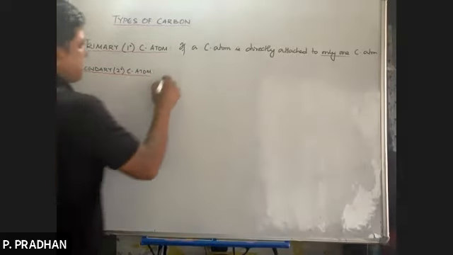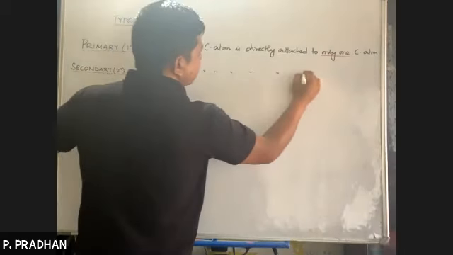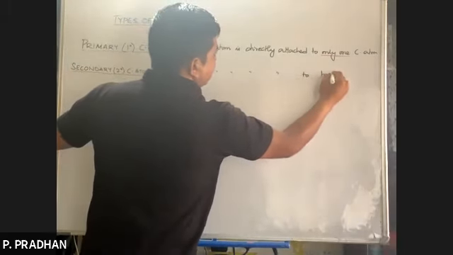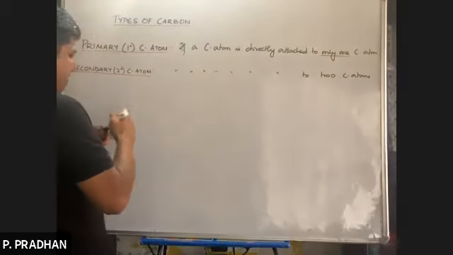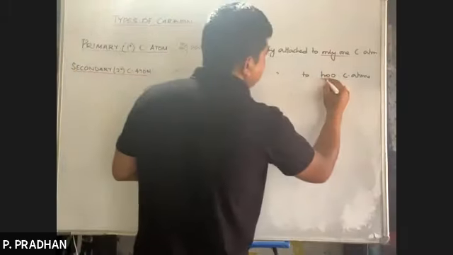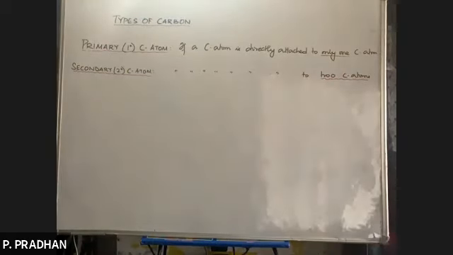If a carbon atom is directly attached to 2 carbon atoms, then it is a secondary carbon. Then we have tertiary or 3-degree carbon.